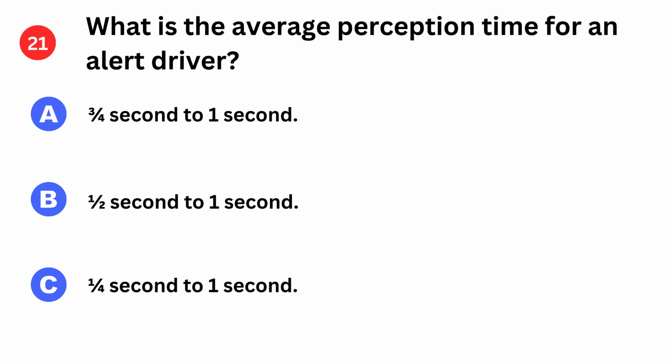What is the average perception time for an alert driver? A. 3/4 second to 1 second. B. Half a second to 1 second. C. 1/4 second to 1 second.